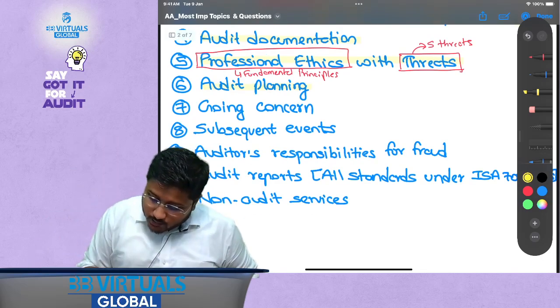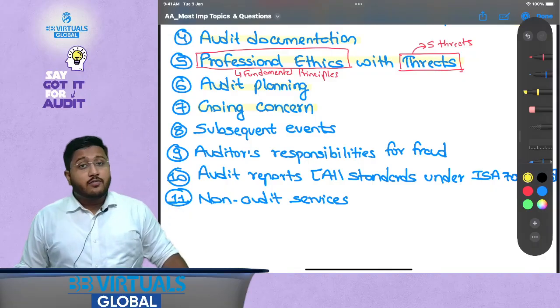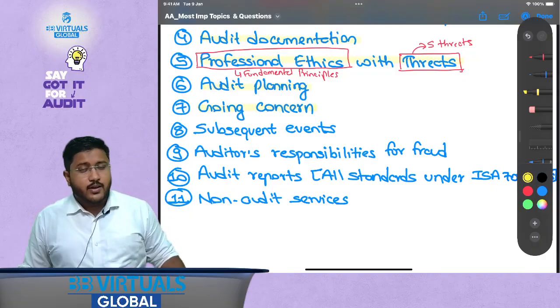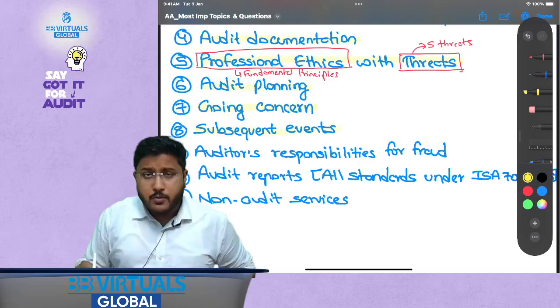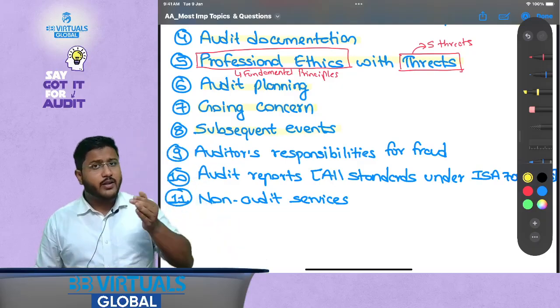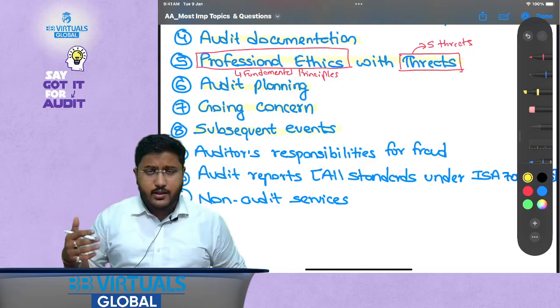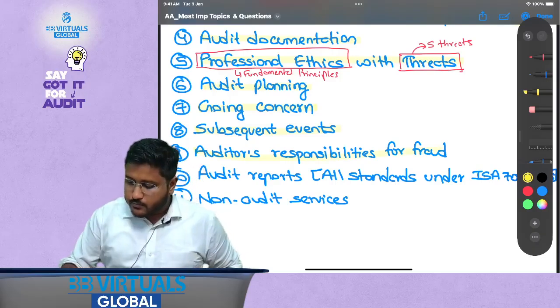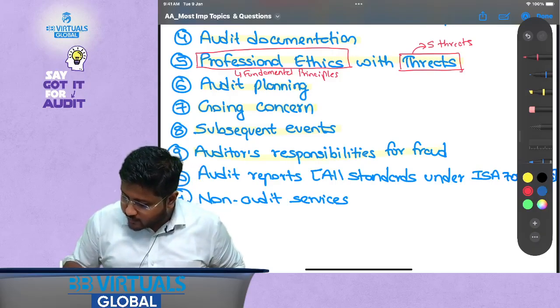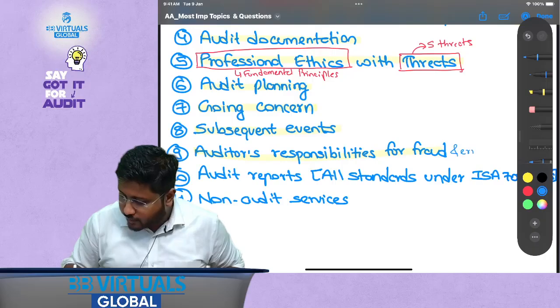Then going concern. Evaluation of the going concern assumption is very important for the auditor. How do we respond to this? Then subsequent events: which would be considered a subsequent event, how do we adjust for it, and what is the effect on the audit report. Then the auditor's responsibilities for fraud. When I say fraud, I also mean error, fraud and error.